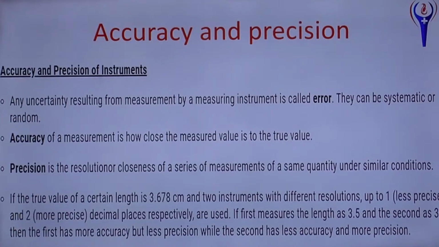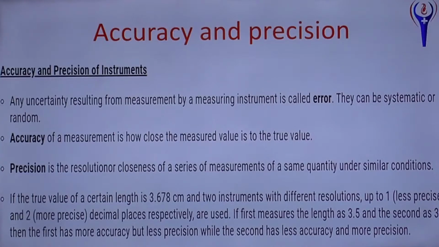If the true value of a certain length is 3.678 centimeter and 2 instruments with different resolution are used, up to 1 decimal place is less precise, up to 2 decimal places is more precise. If the first measures the length as 3.5 and the second measures as 3.38, then the first has more accuracy but less precision. That is, precision means number of digits.